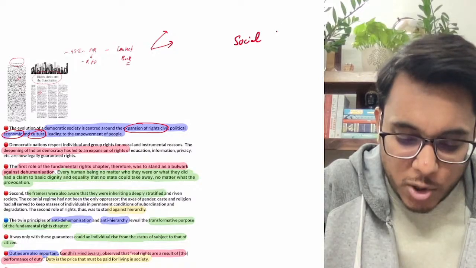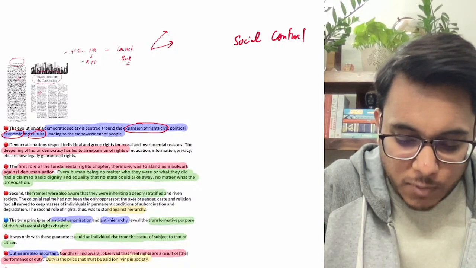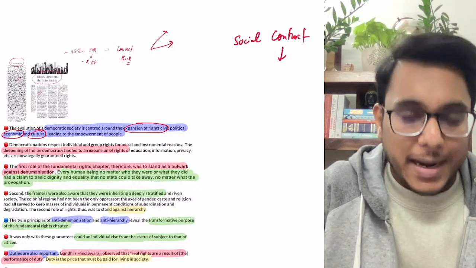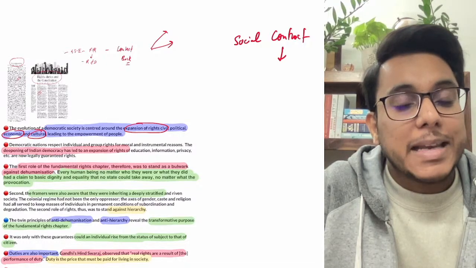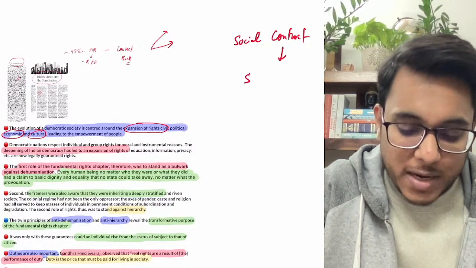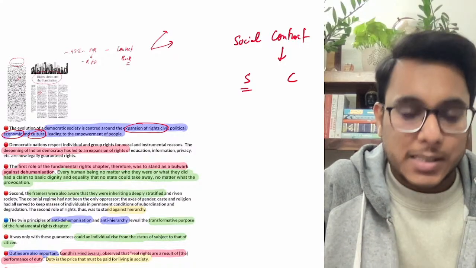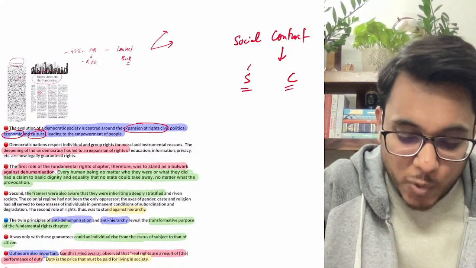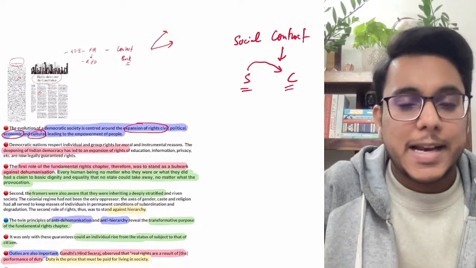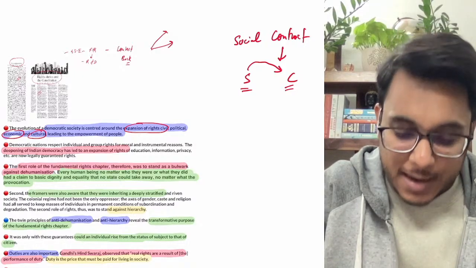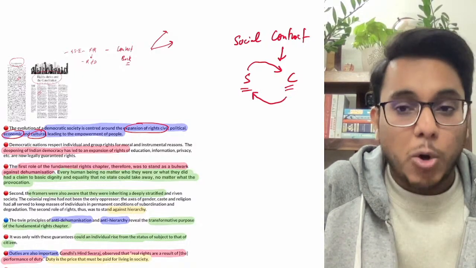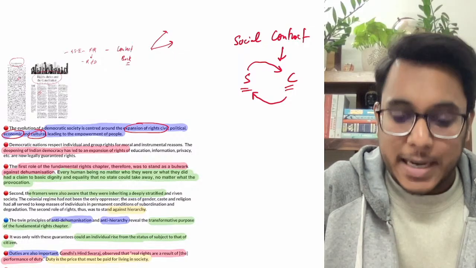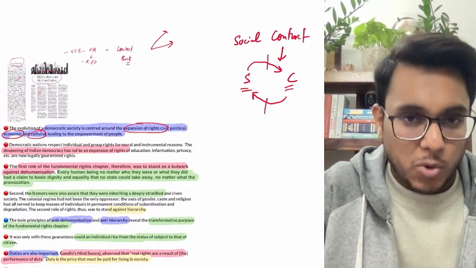In the theory of social contract, it has been said that there is a binary of relation. On one hand there is a state, and on the other hand there is a citizen. The state will give the rights to the citizen, and in return, the citizens will also have certain duties for the state. So this is a binary of relation that is going on.